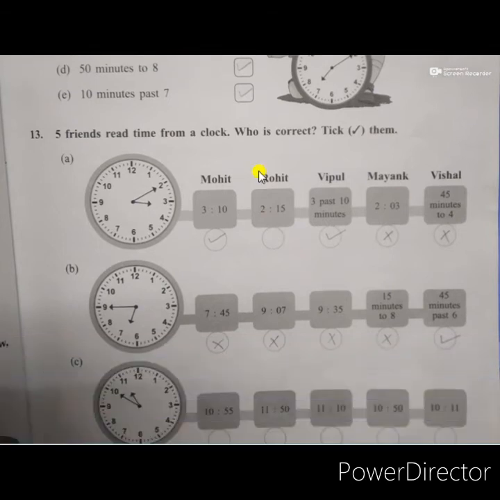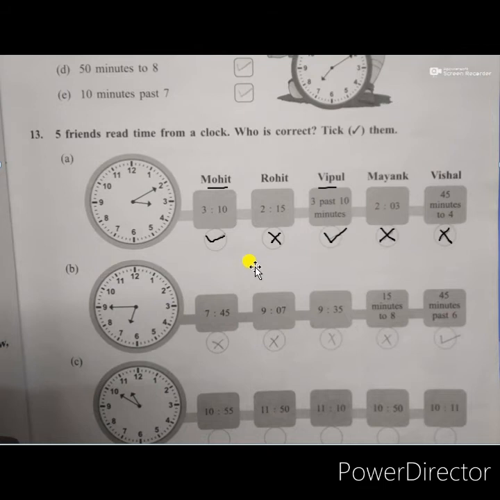5 friends read time from a clock. Who is correct? Tick them. See, here the clock is showing 3:10 because the hour hand is on 3 and the minute hand is at 2. So 2 5s are 10. That means 3:10. Mohit is reading it 3:10, correct answer. Rohit reading 2:15, wrong answer. Vipul reading 10 minutes past 3, yes, that is also correct. That means 3 hours 10 minutes. And Mayank is reading 2 hours 3 minutes, wrong answer. 45 minutes to 4, Vishal reading, it is wrong. So 2 right answers here: Mohit's and Vipul's answers. So you tick them and the other answers are wrong.